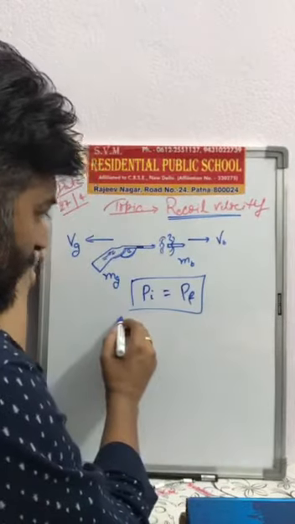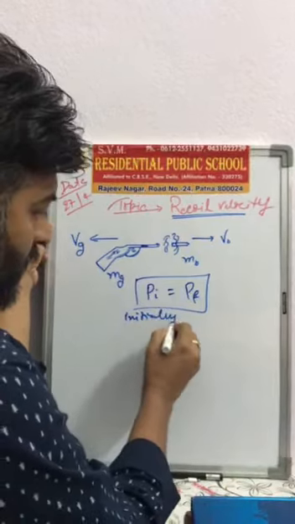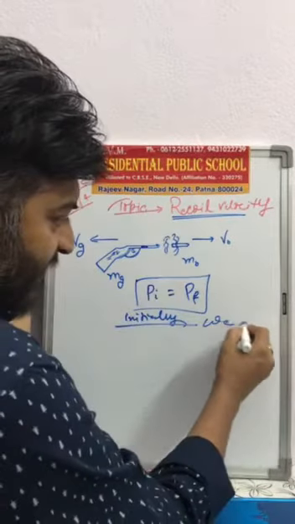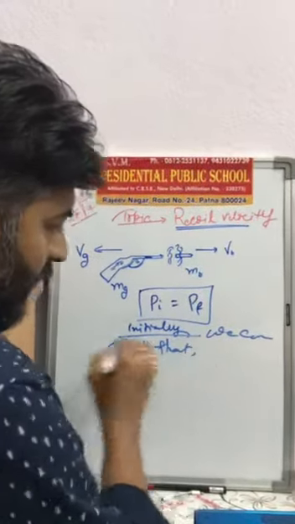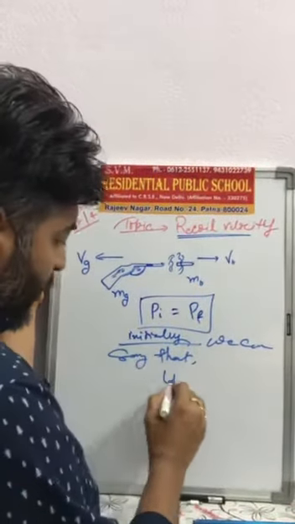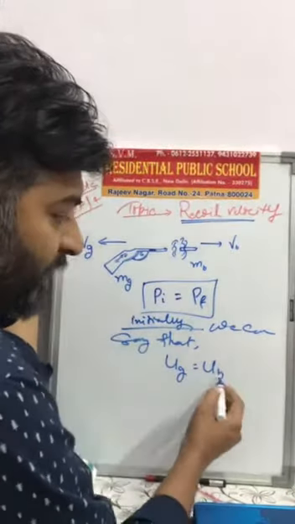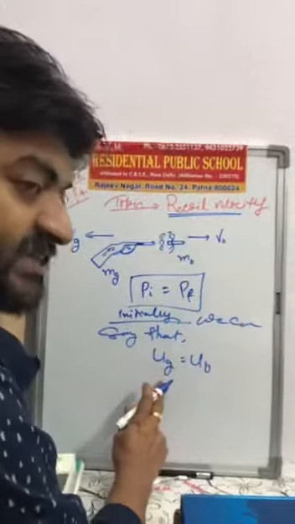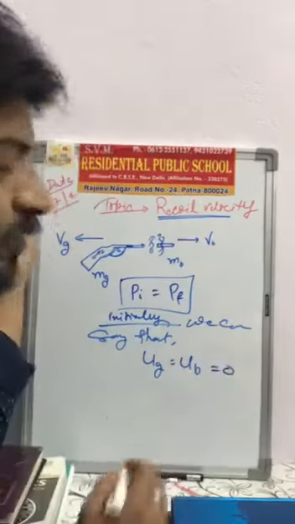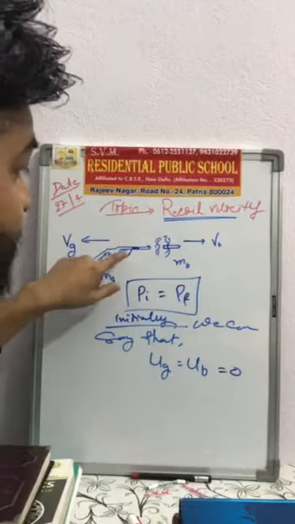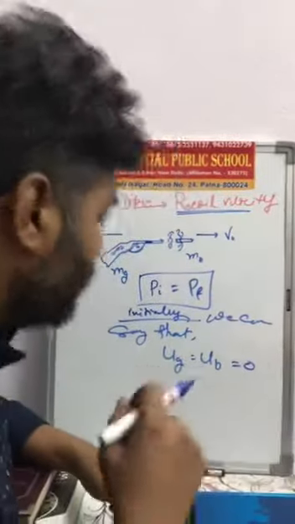Initially, the initial velocity of the gun and the initial velocity of the bullet are 0, because at that time the bullet is at rest inside the gun.